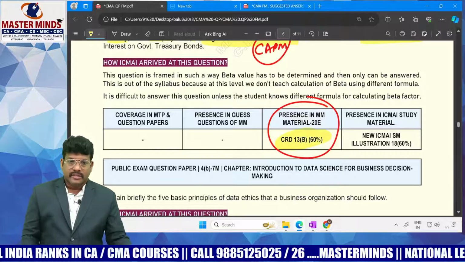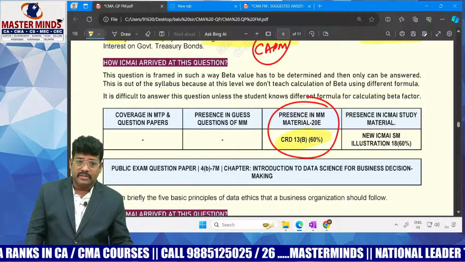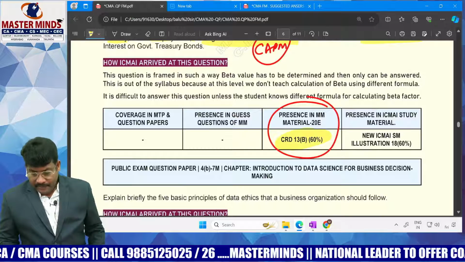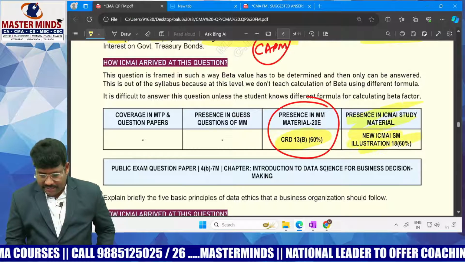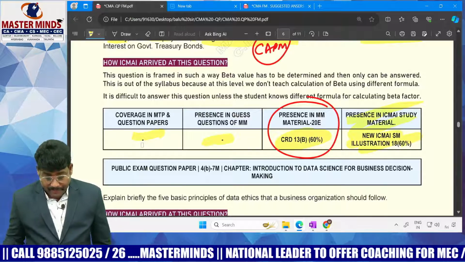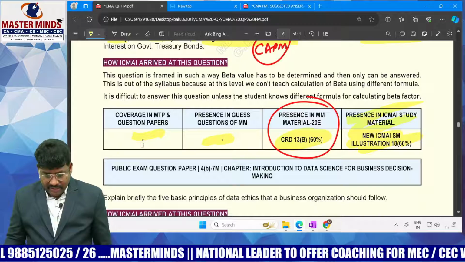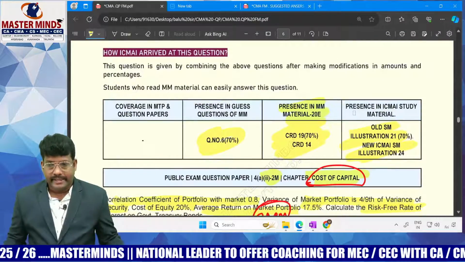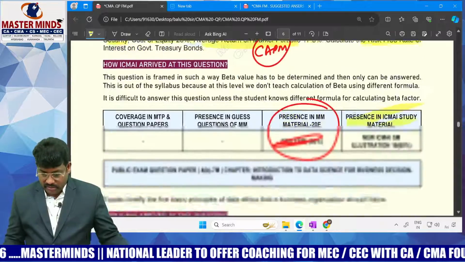CRD 13B 60% or not, we can say that 100%, right? The same question is also covered in our material, but not in this way. The same question is covered in ICMA material, but honorably we accept such a model question paper; we couldn't find it covered in guest question papers, right? But cost of capital was exclusively asked for 10 marks.